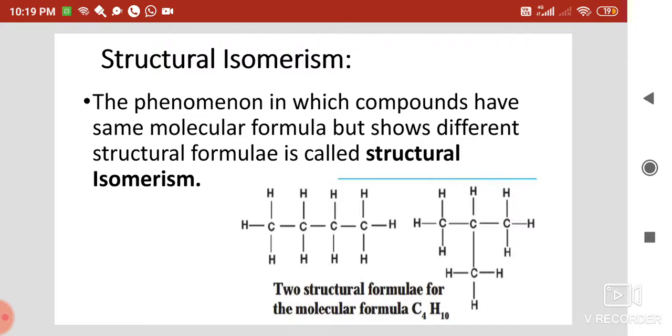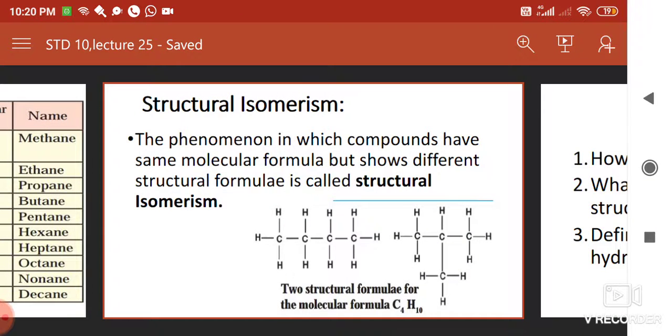The first structure is called normal butane, while the second structure is called isobutane. Both structures have the same molecular formula, so these structures are called isomers, and this phenomenon is called structural isomerism.